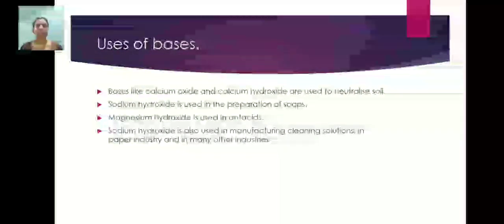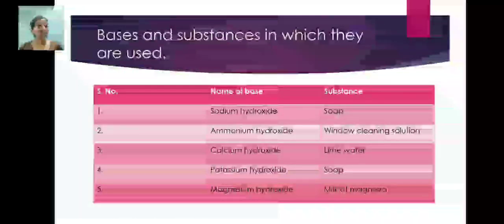Sodium hydroxide is used in manufacturing cleaning solutions also. As I said, it was in soap too, and also in cleaning solutions. We use it in the paper industry and many other industries also. So these were the uses of bases.